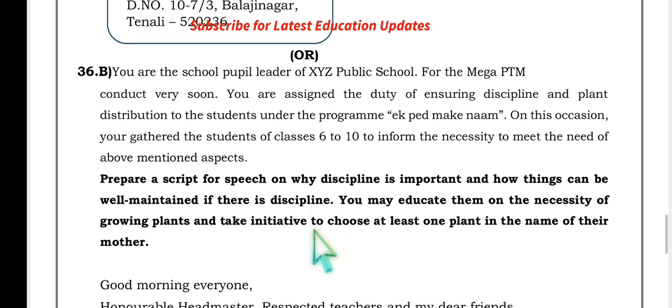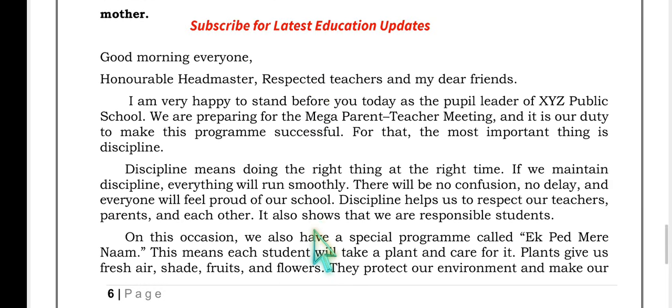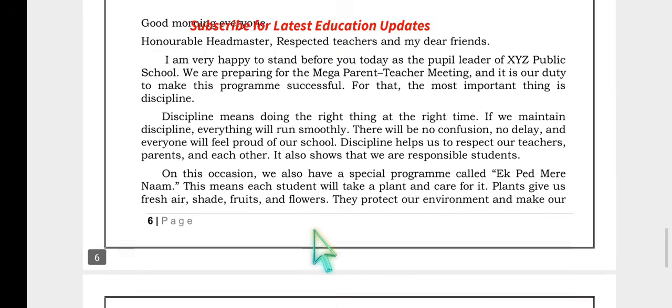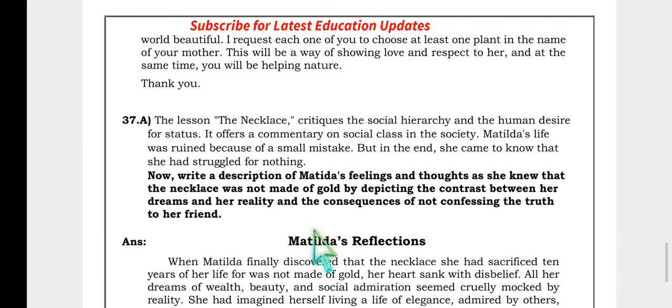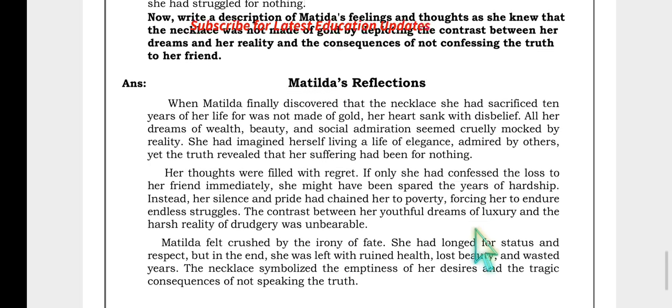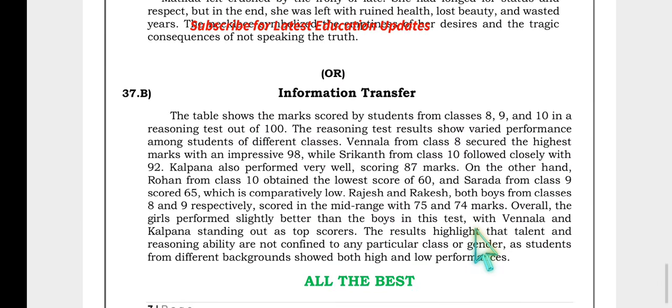Then speech script regarding the importance of discipline, and these are the sample sentences for that speech script, followed by Matilda's reflections description. Here is the sample answer script, and finally the information transfer, where you study the following table and write a paragraph based on the information given in it.